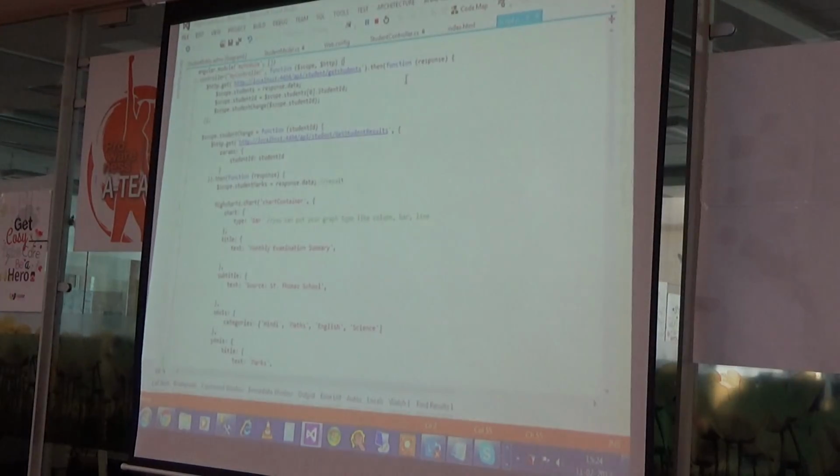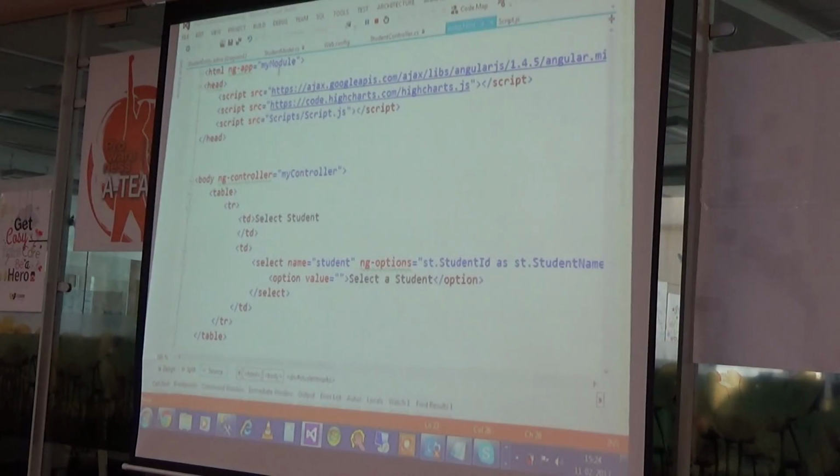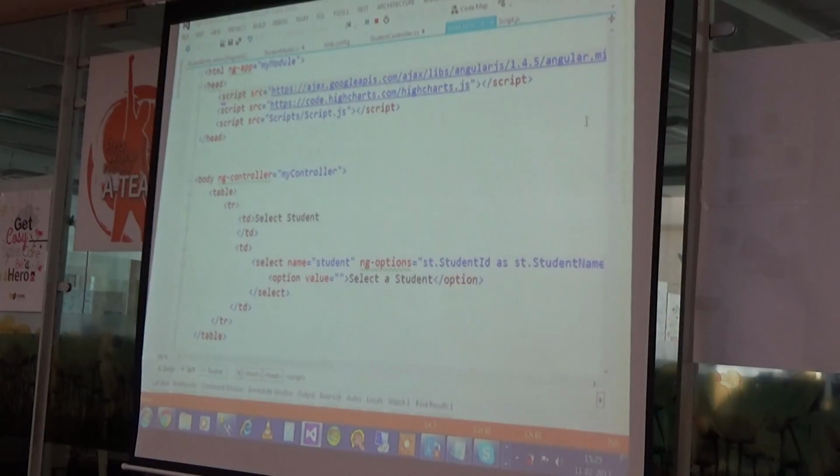After I get all the student information into my students model, I want to populate it into my drop-down list. If I talk about this index.html, you can see I am using these 3 CDNs. One is AngularJS. Here I am using an example of Angular 1 because most people already understand AngularJS 1.0. Here I am using the HighChart CDN, and I am connecting script.js because I wrote this code in script.js.